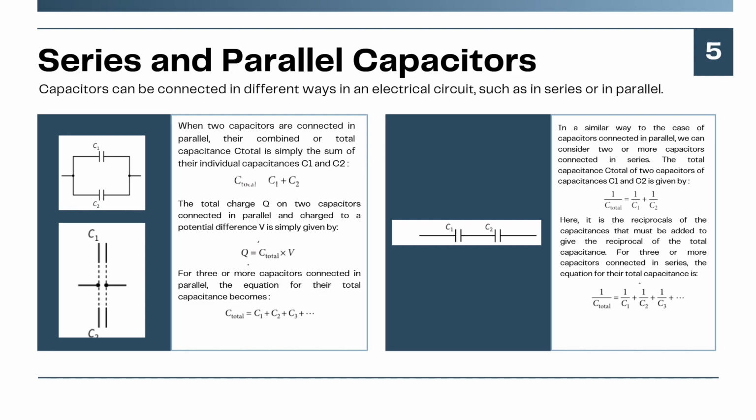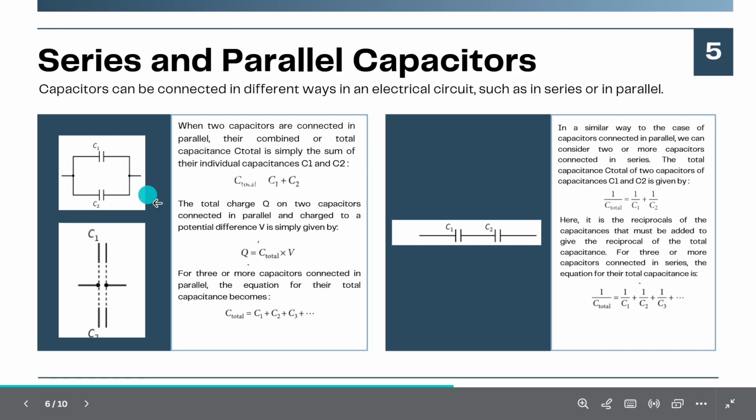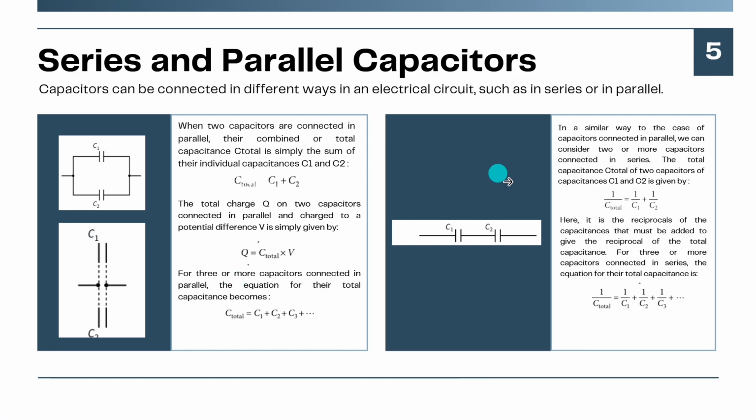Now, look at the image on the left. It shows capacitors connected in parallel. The total charge Q on two capacitors connected in parallel and charged to a potential difference V is simply given by Q equals C total times V. For three or more capacitors connected in parallel, the equation for their total capacitance becomes C total equals C1 plus C2 plus C3.